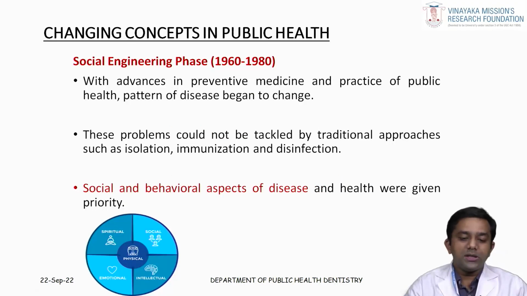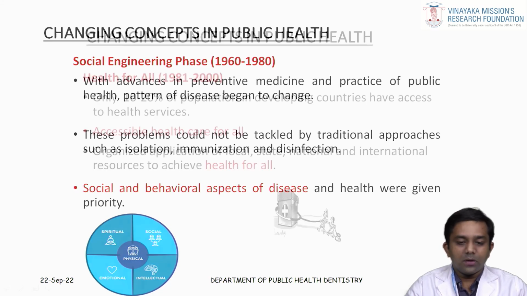The next concept is the social engineering phase. They thought that there are other factors related to the occurrence of a disease. Apart from environmental, agent and host factors, there are other social factors which can affect a person. With advances in preventive medicine and the practice of public health, the pattern of disease began to change. They moved from traditional approaches to the social engineering concept, that is, social and behavioral aspects of disease were included in prevention. These are the emotional well-being, physical well-being and mental well-being of a person.